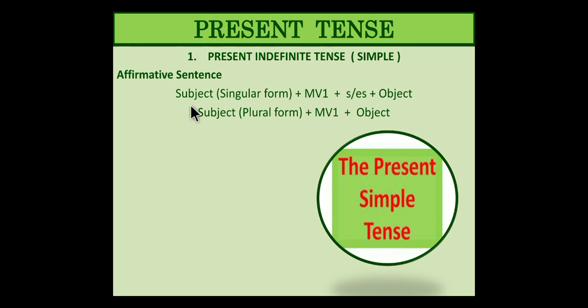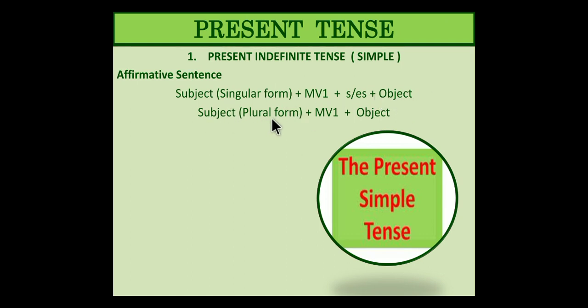The normal formula for affirmative sentences is the subject, the main verb, and s or es depending upon the subject. If it is the third person and if it is singular, only and only then you will put s or es. That is actually the singular form of the verb, but for you to remember, you can think of it as plural. Then the objects. For example, she goes to school. She is the third person. Goes is the main verb, so we put go plus es, and the object, to school.